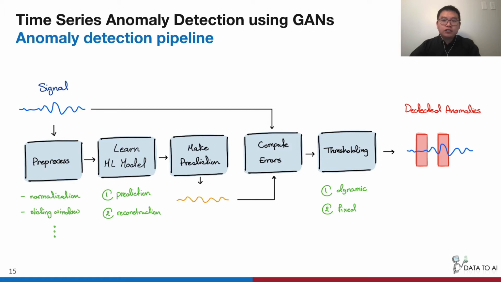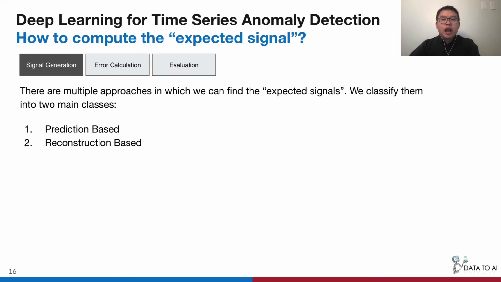Before diving into each of the questions, let me first introduce the full pipeline for time series anomaly detection. The pipeline involves multiple stages, starting from data preprocessing, model training, making predictions, computing errors, finding the threshold, and finally returning a list of anomalous segments. As a note, for each stage, there might be different options we can choose. For example, we have multiple machine learning approaches to help find the expected signals. We classify them into two main classes, prediction-based and reconstruction-based.